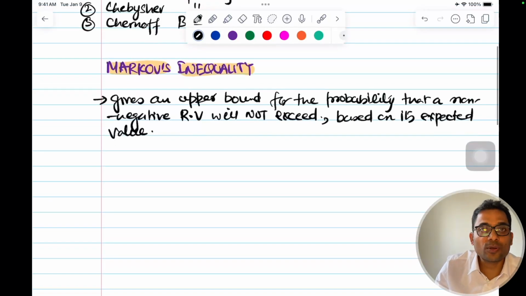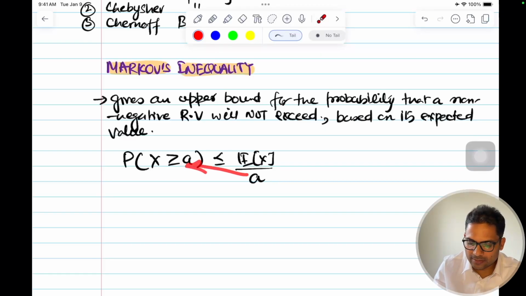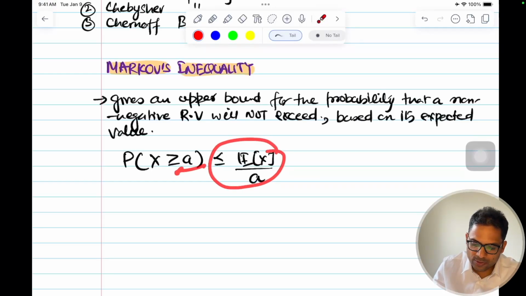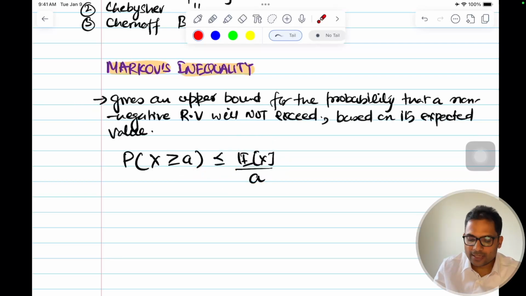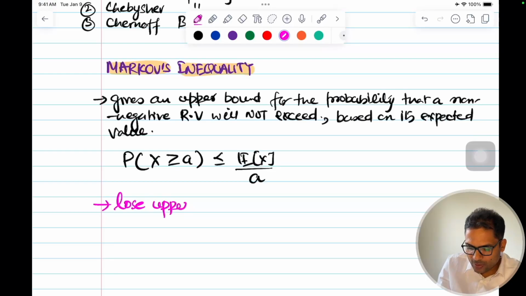The formula for this: the probability of finding some value that is greater than or equal to a is less than or equal to the expected value of X divided by a. This a and this a are the same value. So divide the expected value by a, and this gives you the upper bound, that the probability will always be less than or equal to it. This is Markov's inequality in simple terms. A note is that it gives you a very loose upper bound. I'll explain what this loose upper bound means with an example, so that's when it will become clear.